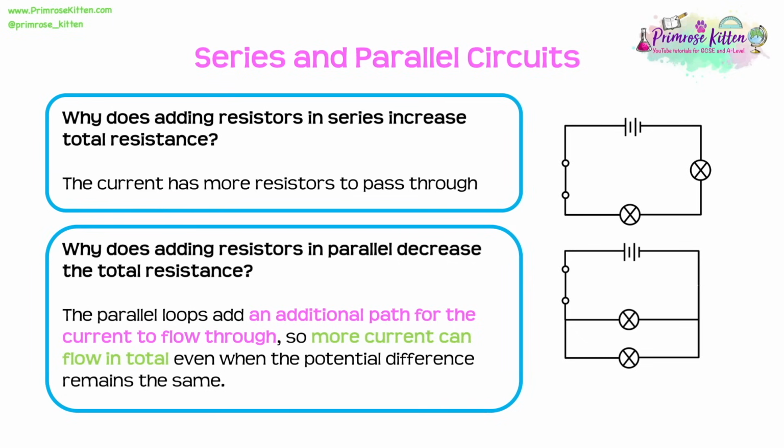Again, if we think of cars, for instance, this really makes a lot of sense. If another route opened up, then suddenly the cars and the traffic is going to flow much more freely, and therefore, just like the current, that flow will increase. And this is why adding additional paths for that current to flow through is actually going to decrease the resistance, leading to more current flowing.